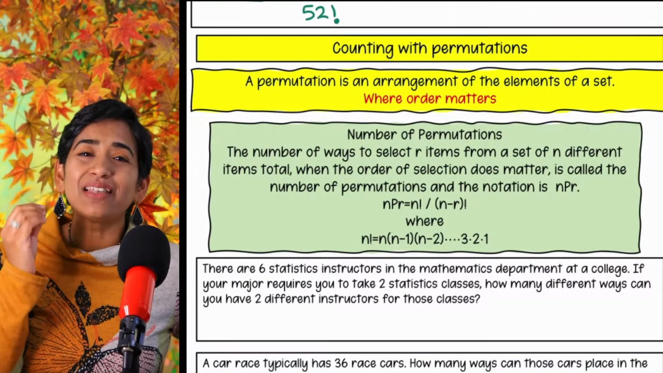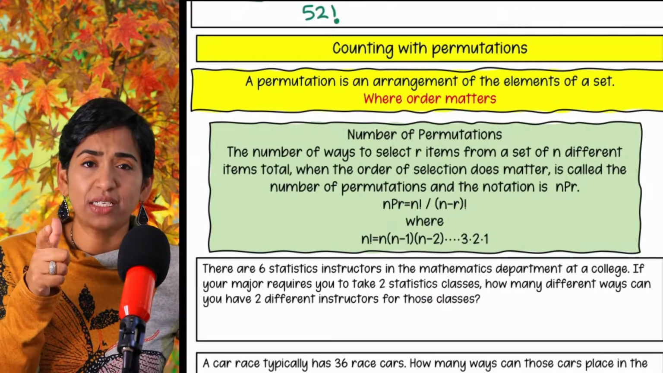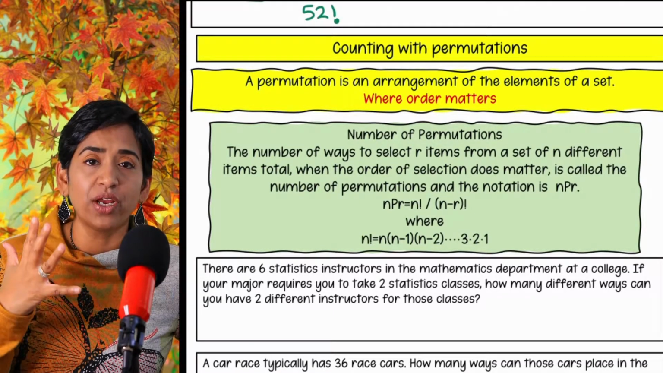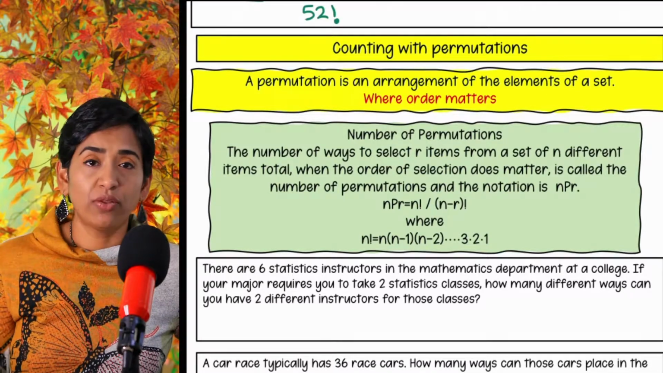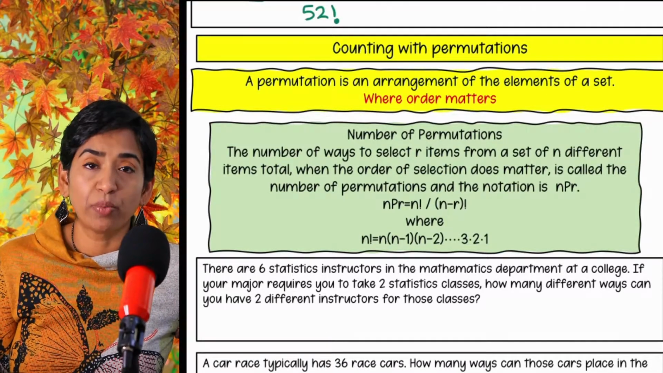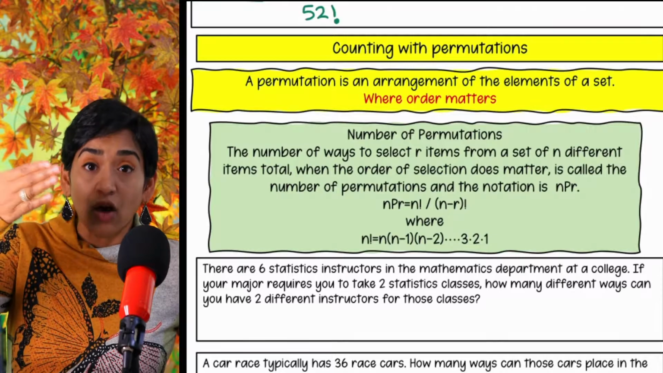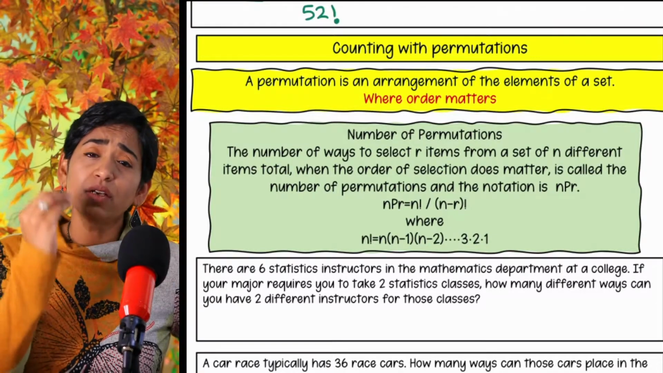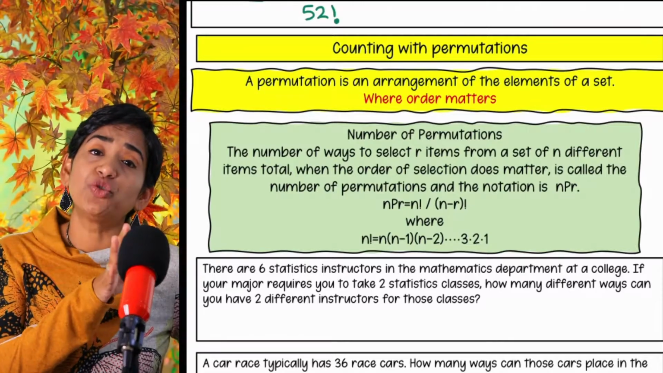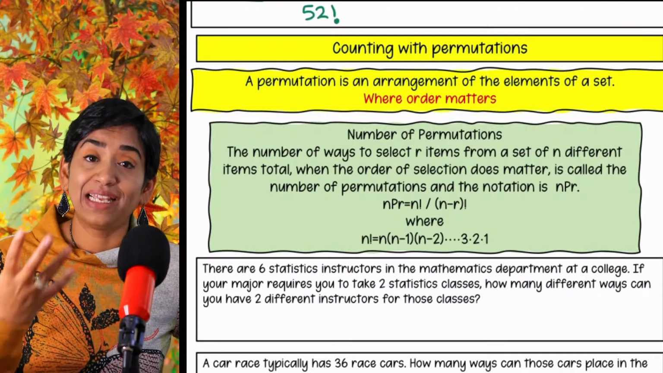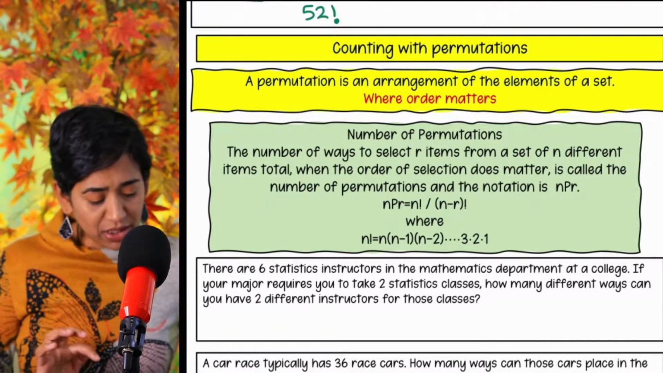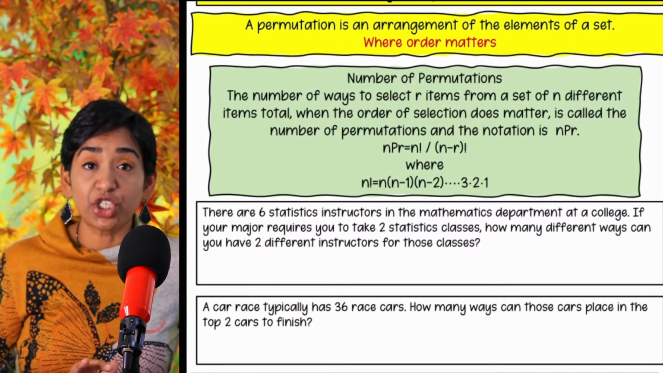You always think about permutation as a race. Who is coming first, who is coming second always matters, right? I can't say two people won in the race and not tell you who those two people are, because definitely the order matters. Who's coming first, who's coming second. So permutation is an arrangement where the order definitely matters. As we do more examples, you will understand them better. So let's take a look at how permutation works.